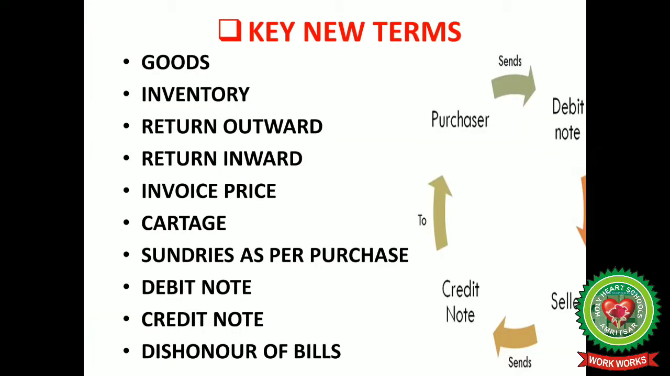Here in this chapter you will learn about goods, inventory, return outward, return inward, invoice price, cartage, sundries, as per purchase, debit note, credit note, dishonor of bills. The person who purchases sends a debit note to the seller and then the seller sends the credit note back to the purchaser.